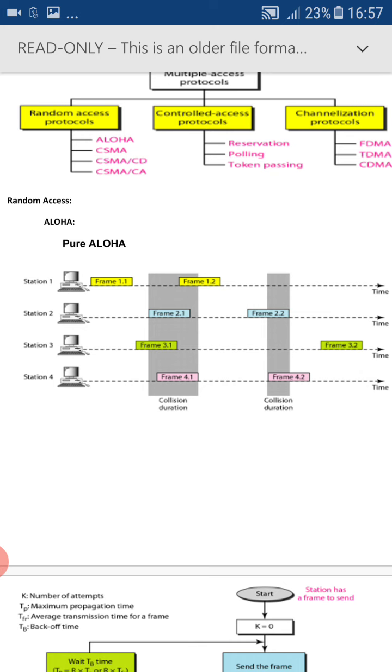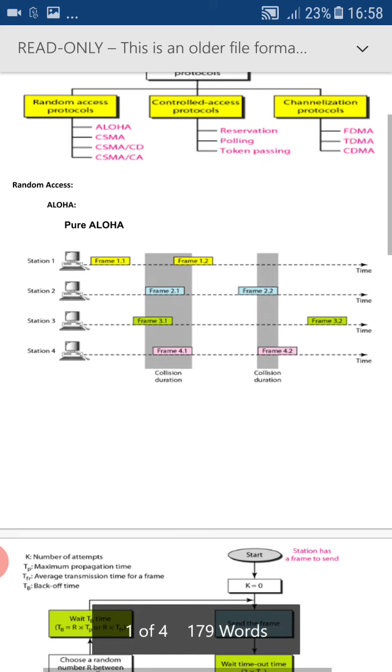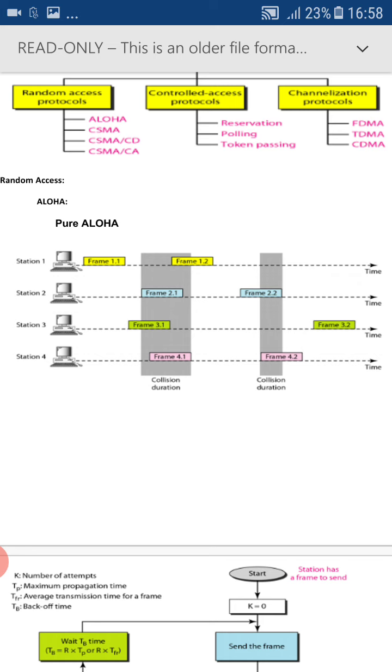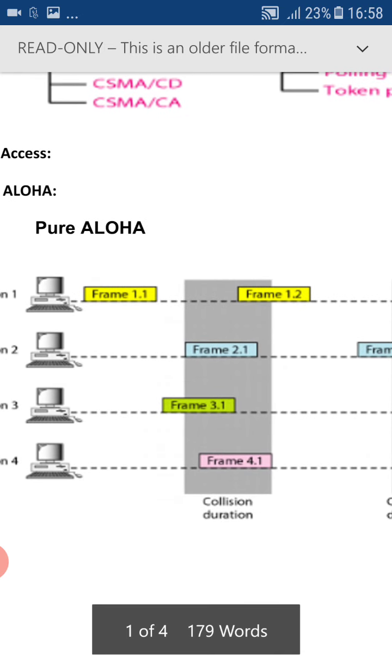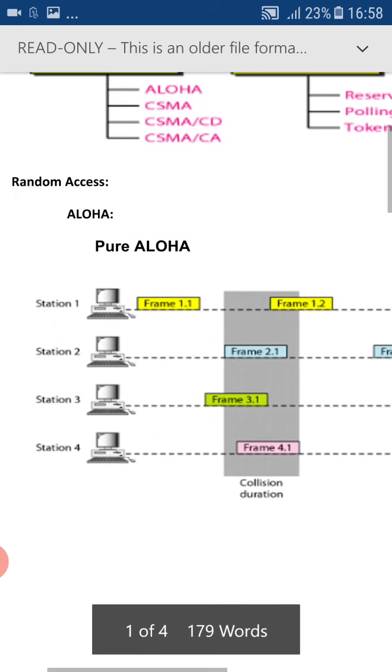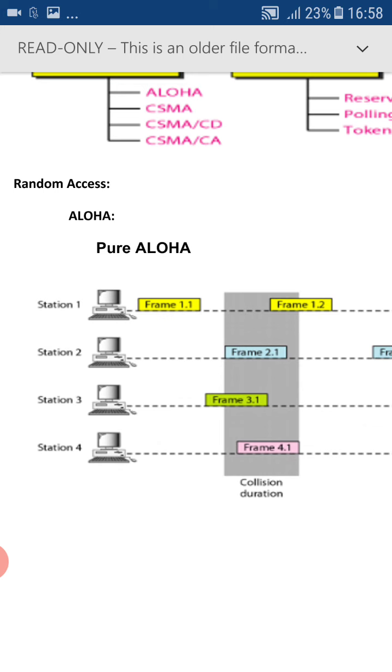In Aloha, there are two types: pure Aloha and slotted Aloha. First, we'll see about pure Aloha. To study pure Aloha, just refer to this diagram. We have frames from station 1 to station 4 and they are sending their frames accordingly. Now, you can see frame 1.1 and frame 1.2. These are the frames belonging to station 1, hence the name frame 1 of station 1, frame 2 of station 1. Similarly, all other frames are named with respect to their stations.